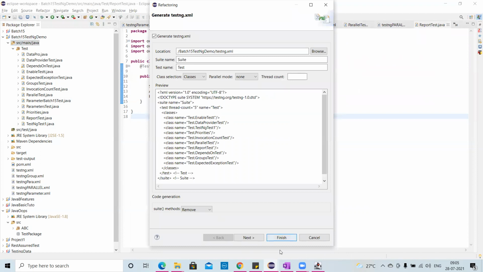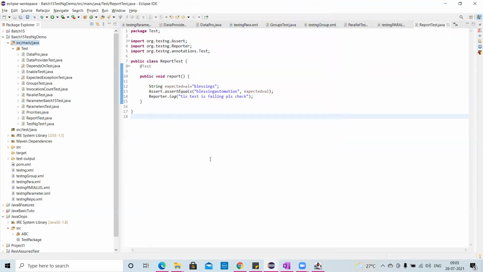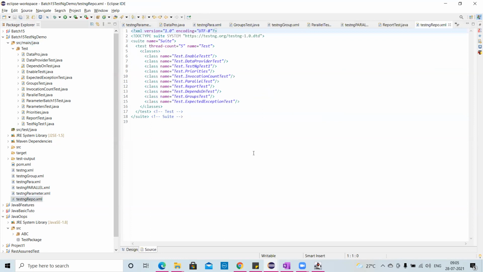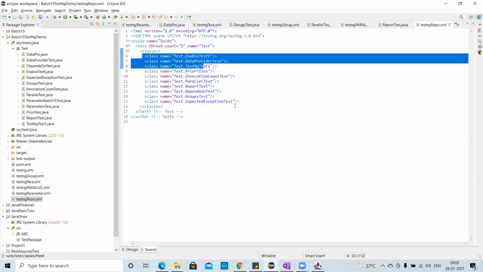I'll do TestNG, finish, and to differentiate I've created a different name, testng-repo.xml. So far, whichever classes I have, it depends on you. If you want to include a few classes you can, and if you don't want any, you can just exclude them.